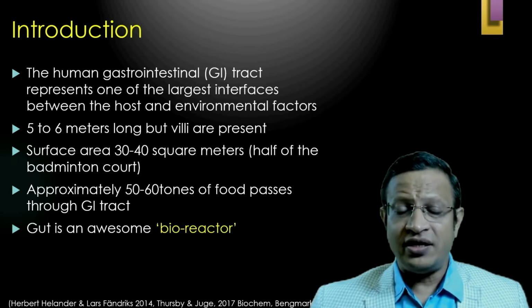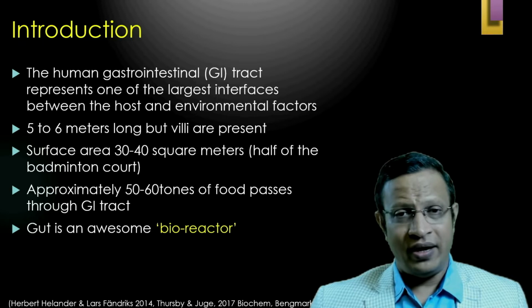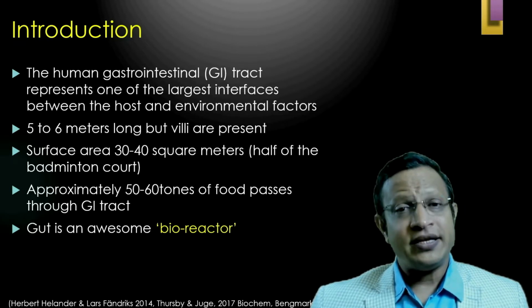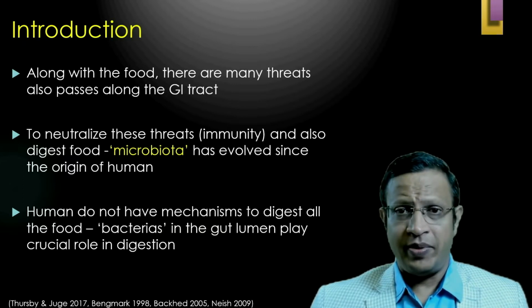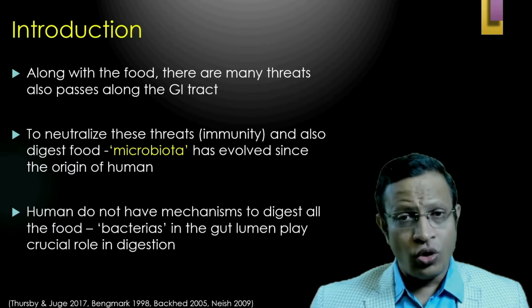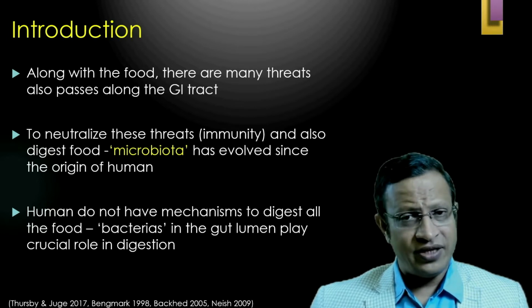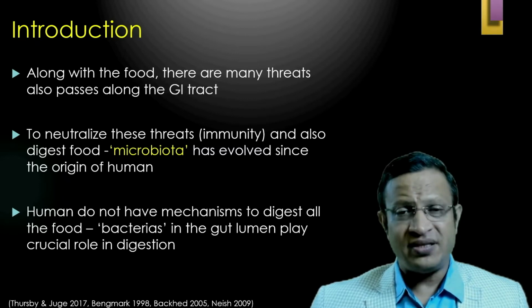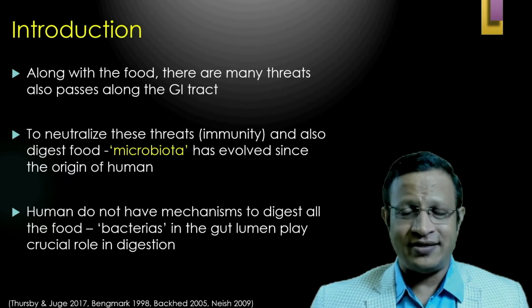Approximately 50 to 60 tons of food passes through this GI tract in a lifetime. That means this food will be digested, fermented, and utilized for energy. Hence, the gastrointestinal tract is considered a bioreactor. Along with the food you consume, there are many threats. It may be bacteria, virus, or fungus that also goes through the GI tract. To neutralize this threat, there should be immunity, that means there should be a defense mechanism called microbiota. So microbiota not only ferments and digests the food, but also acts as a first line of defense against the attackers, that is bacteria and virus.